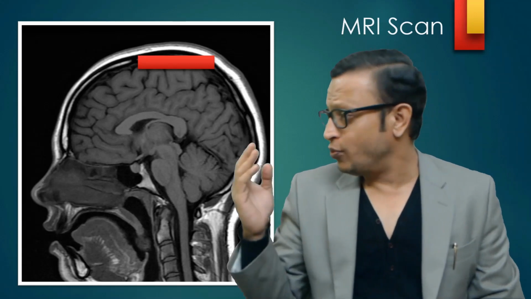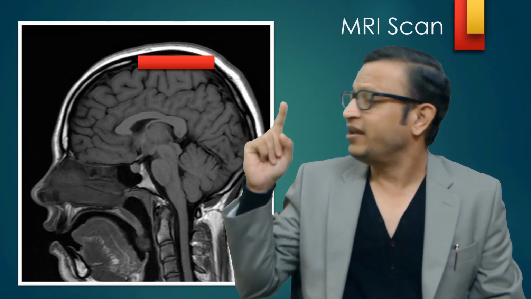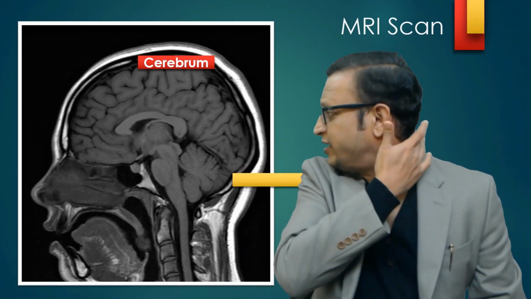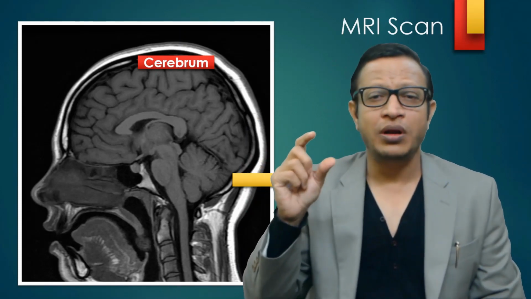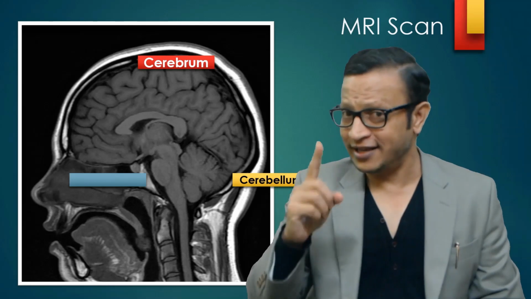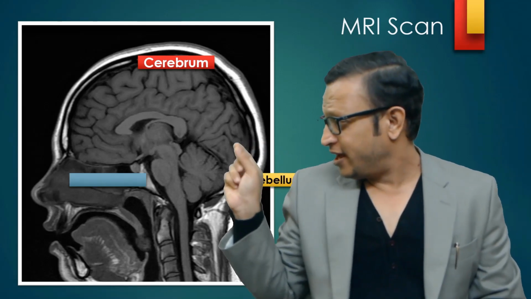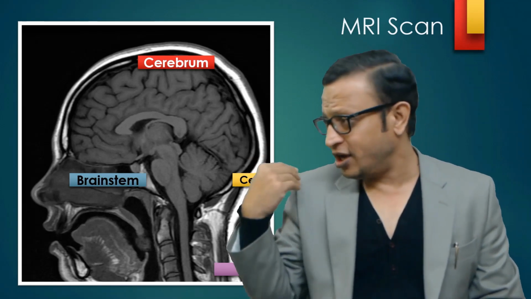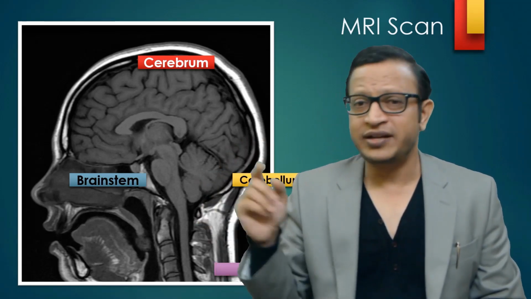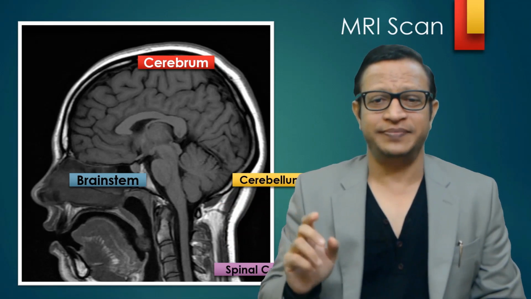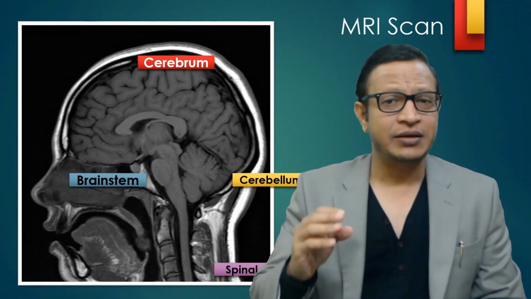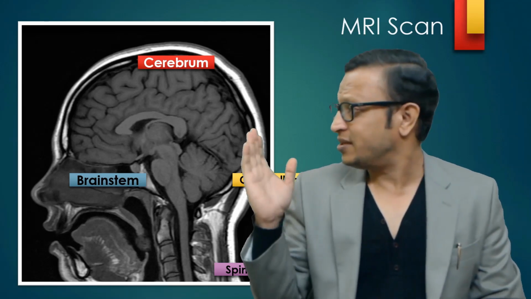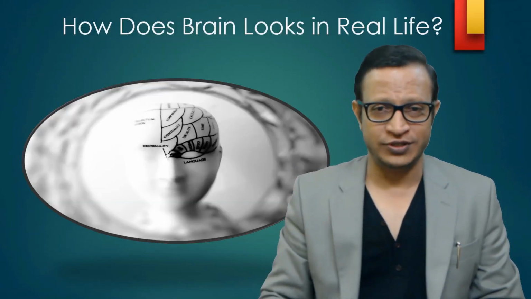The topmost part of the brain is called the cerebrum. At the end, there is a small lobule called the cerebellum. Then there is something called the brainstem, and finally, at the down part, is the spinal cord. So these are the important brain structures: cerebrum, cerebellum, brainstem, and spinal cord. You can see how the MRI scan looks.